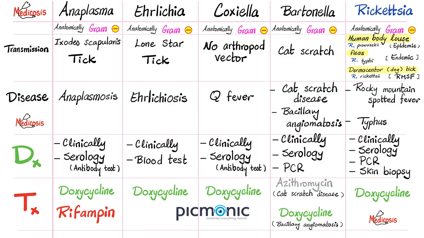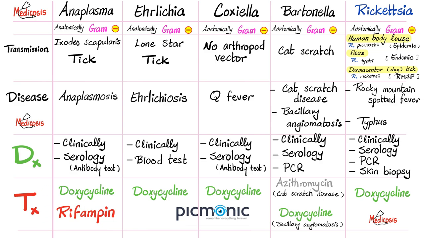The disease: Anaplasma causes anaplasmosis, Ehrlichia causes ehrlichiosis, Coxiella causes Q fever, Bartonella causes cat scratch disease and bacillary angiomatosis, Rickettsia causes Rocky Mountain spotted fever and typhus. How can we diagnose anaplasmosis? Clinically and serology, by looking for antibodies. Ehrlichia, you diagnose it clinically or with blood tests. Coxiella, clinically or serology. Bartonella, clinically, serology, and polymerase chain reaction. Rickettsia, clinically, serology, PCR, and skin biopsy.